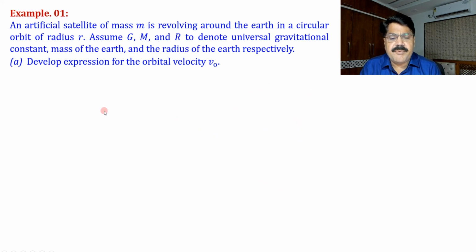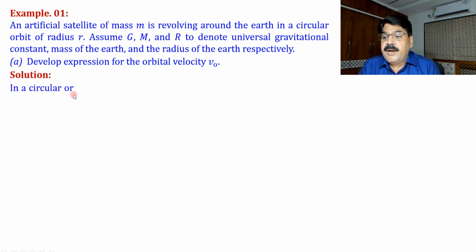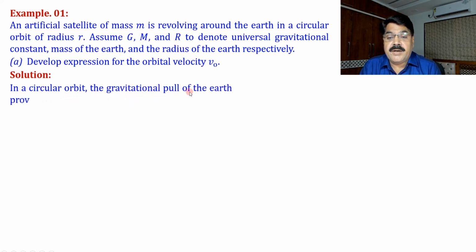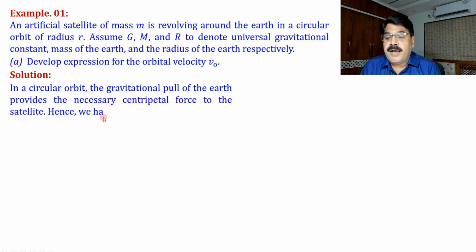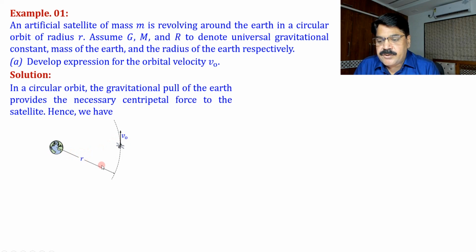So how can we use it? In a circular orbit, the gravitational pull of the Earth provides the necessary centripetal force to the satellite. Hence, we have this. Now just see, that is the Earth, and on this circular orbit this satellite is moving, say its speed is v naught, and the radius of the orbit is r.